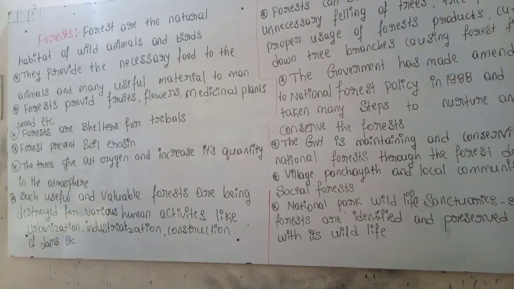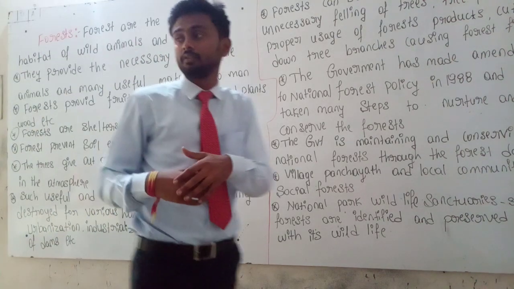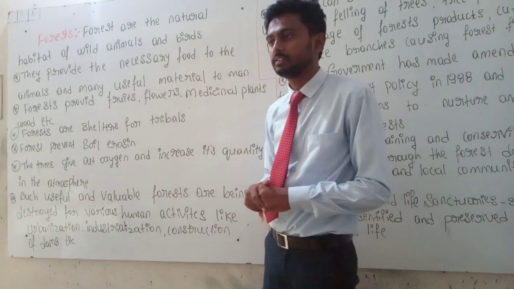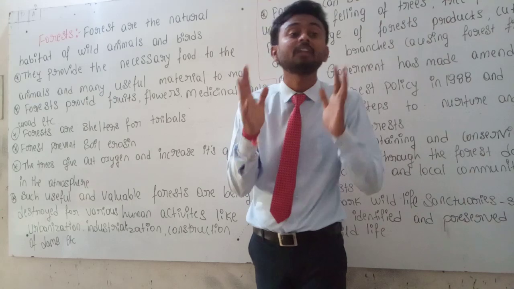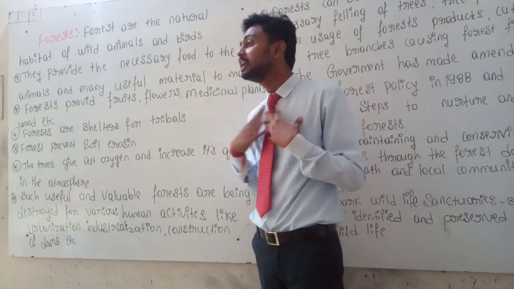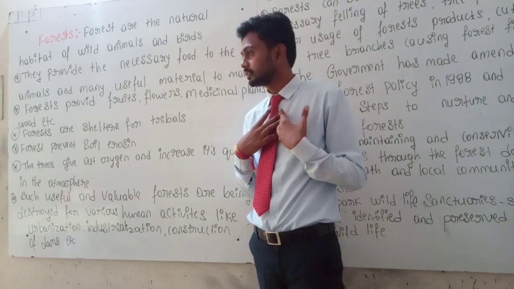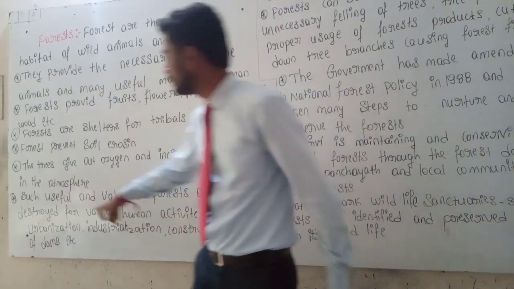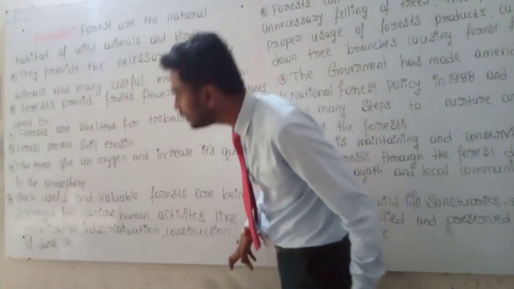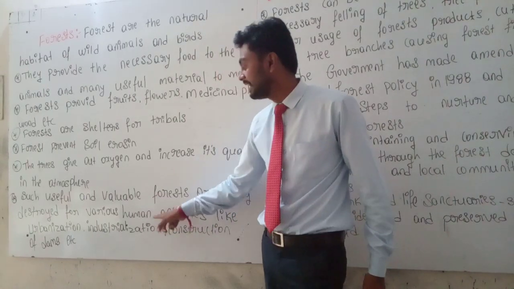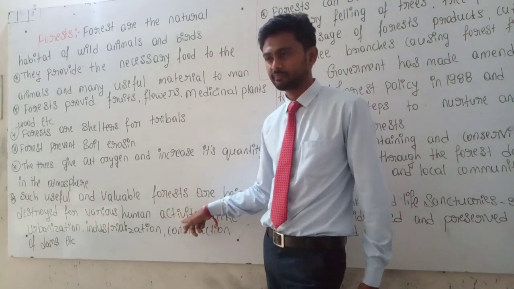So this way we disturb the nature, we disturb the forest. In the future it affects human life also. Clear? Yes. Now see, such useful and valuable forests are being destroyed for various human activities.